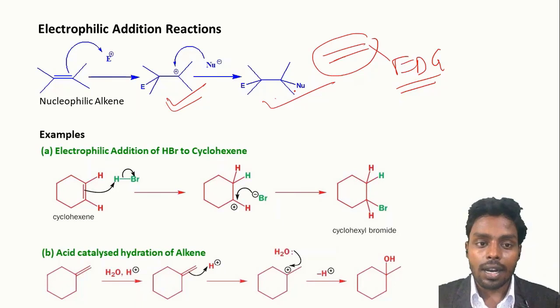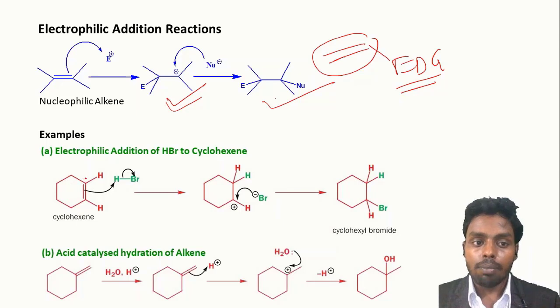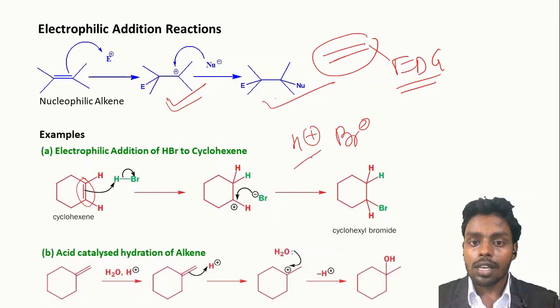The example of this reaction is addition of HBr to cyclohexene. Cyclohexene has a pi electron system and this system behaves like a nucleophile. HBr in the presence of polar medium breaks into a proton and Br negative anion. Proton is electrophilic in nature, so this pi bond attacks this proton and forms this type of carbocation, and this carbocation will be attacked by the bromide anion and form cyclohexyl bromide. So in this reaction, the first step is the attack on the proton by the alkene. So it is also called electrophilic addition reaction.